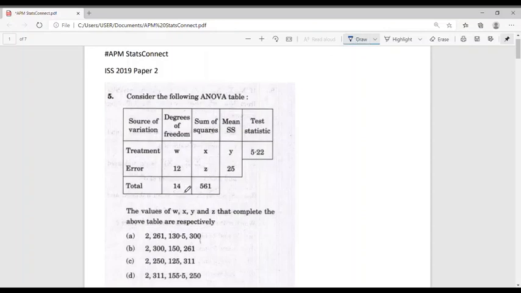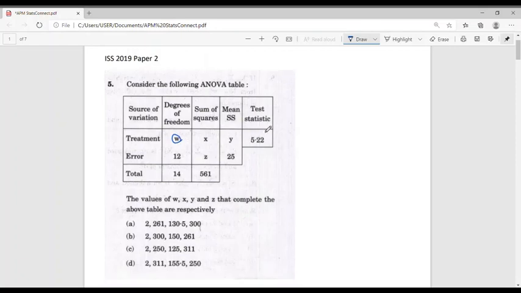Here the total degrees of freedom is 14 and that of error is 12. So clearly the degrees of freedom of treatment, which is given by W, is equal to 2. So we get W equal to 2.